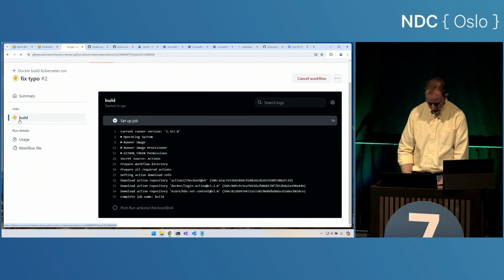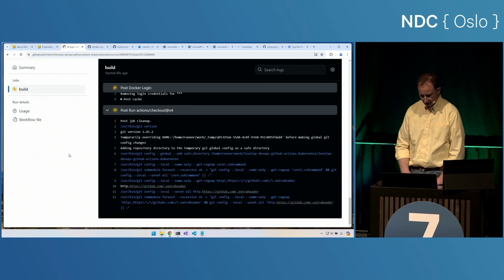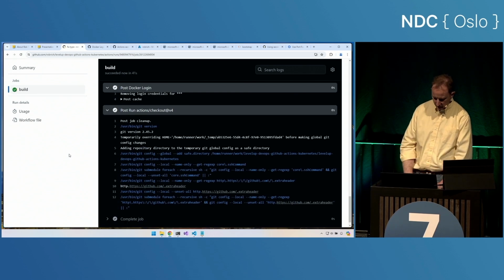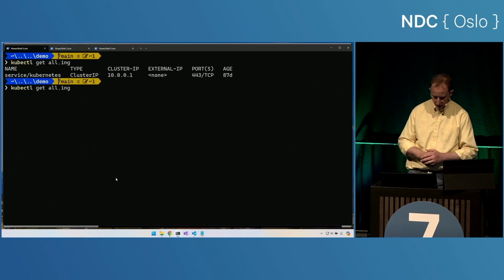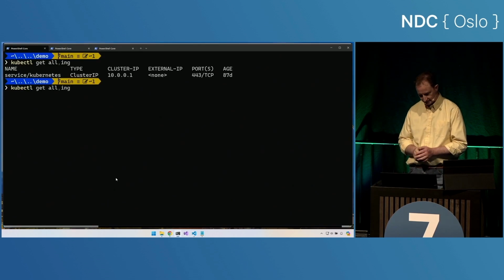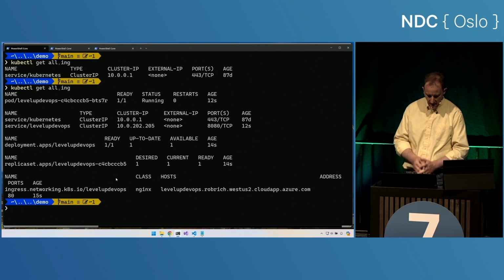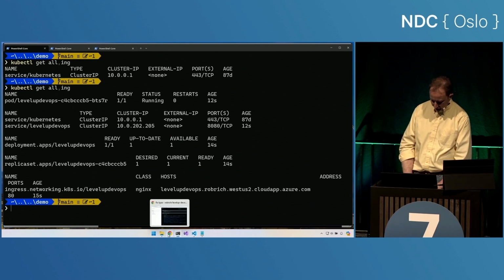The build's going to wait for a runner. Oh, there we go. So we did all of those steps. We pushed that up to our container registry. We started that in Kubernetes. And so if we come back over here, we can see those resources are now in Kubernetes. Cool. Now, Kubernetes and DNS takes a while to propagate. So instead of waiting for this host to show up, I'm just going to jump straight in place.